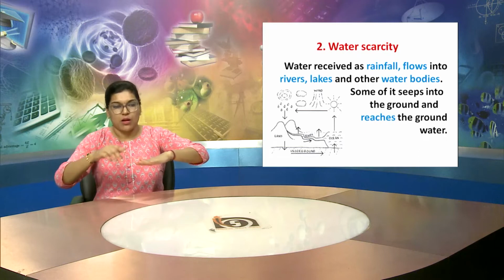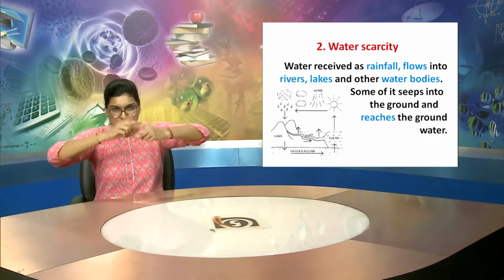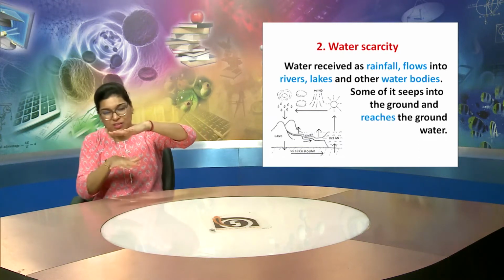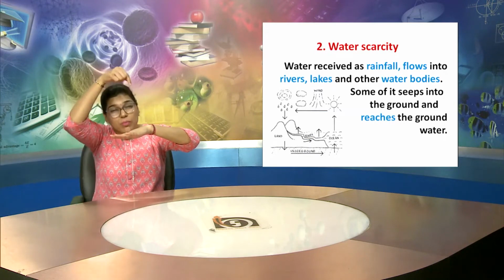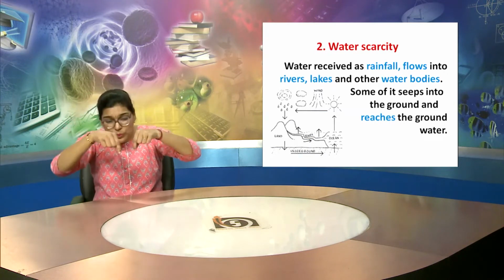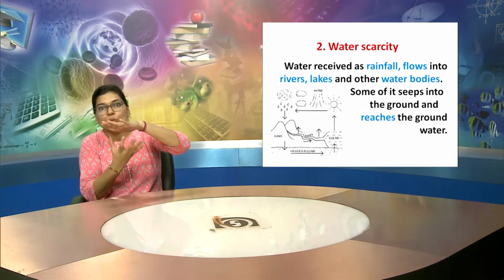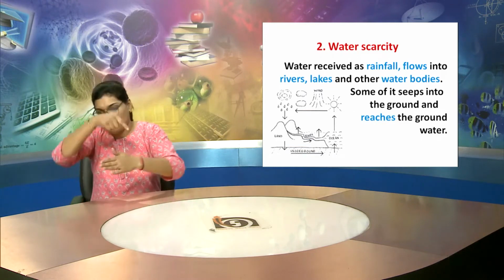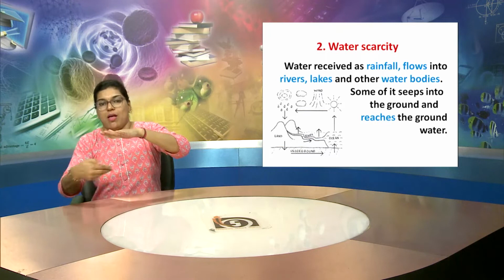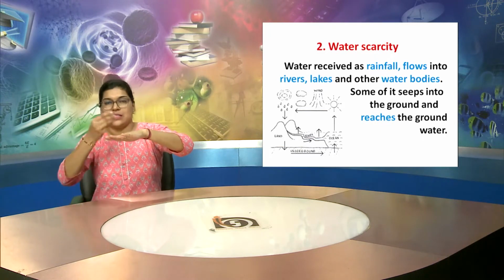And some of it seeps into the ground when there is rain. Then the water from the top portion of the ground seeps down and reaches the groundwater level.